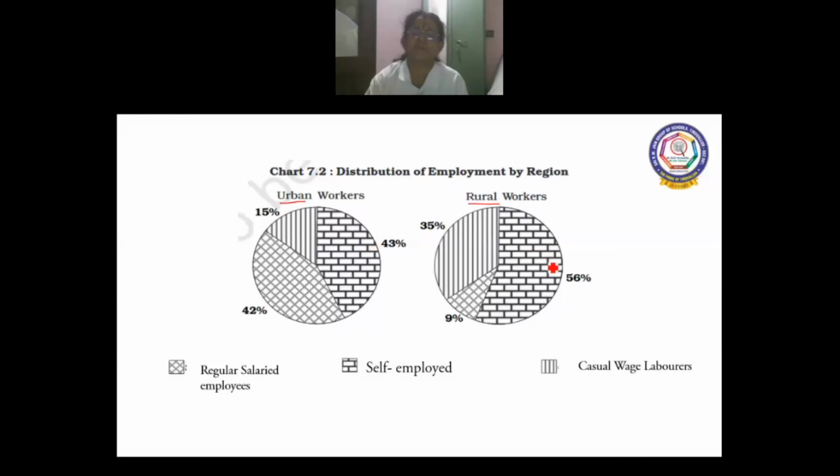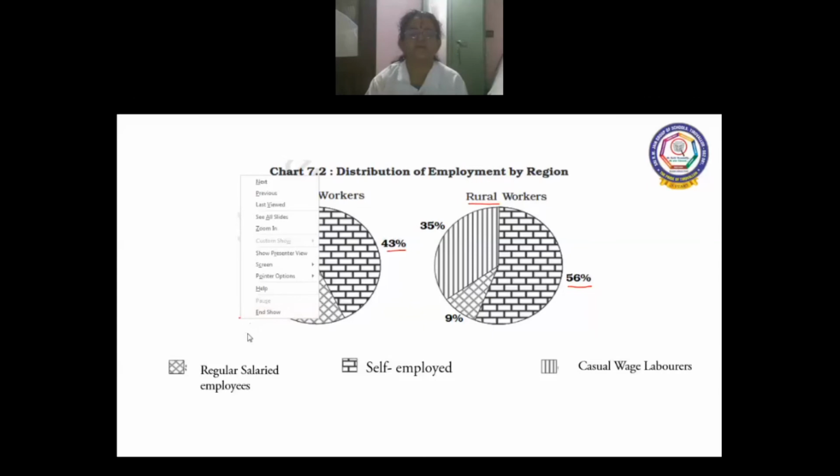You can see 56% of the rural workforce are engaged in self-employment, whereas in urban it is 43%. And the next is the 42% of the urban workforce engaged in regular salary jobs.